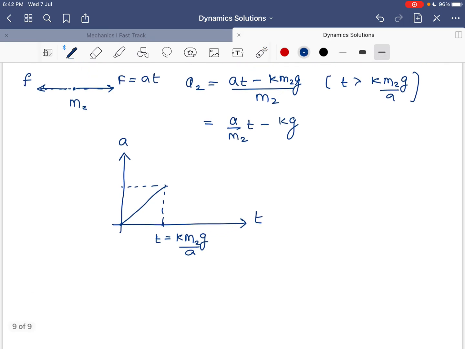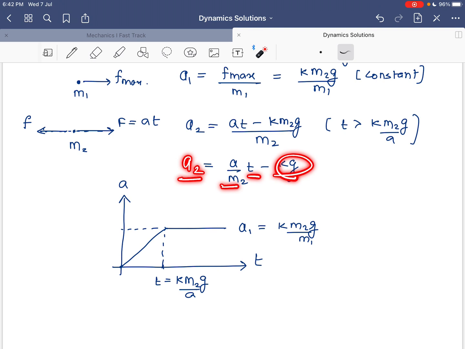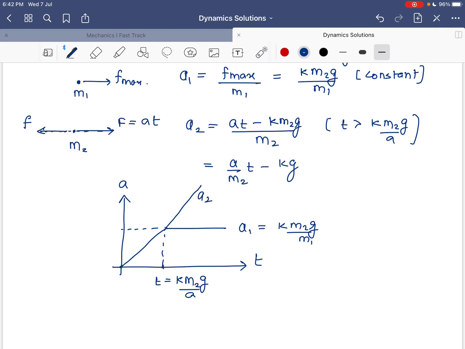Okay, so let's see. Body 1 will go with a constant acceleration which is already known to us, k m2g by m1, and body 2's acceleration, which is y = mx minus c, will go with this slope, so it will increase like this with time. So this is the acceleration of body 2, and initially both bodies have a common acceleration. That is the plot of the graph.